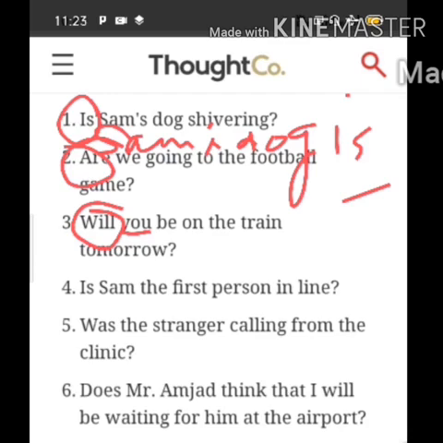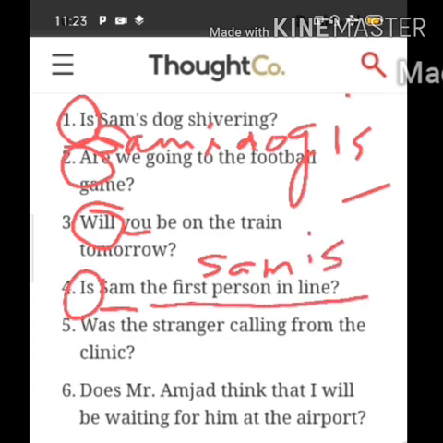In the fourth question, let's see. Is Sam the first person in line? So first you find out the subject. What is the subject? Sam. So you will write Sam first. Now identify the helping verb: is. Sam is, then the remaining sentence. Sam is the first person in line.